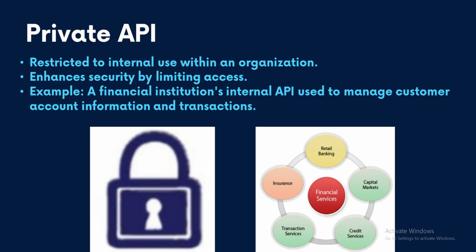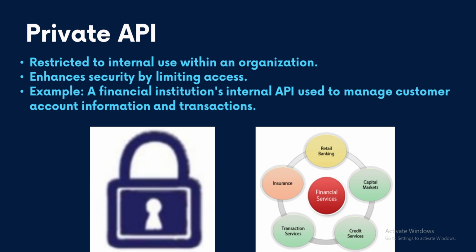An example could be financial services APIs. A bank or financial institution may have a separate API that provides access to account information, transaction history, or other financial data. This API would be used by the bank's own applications and services, and it will not be exposed to any third party. Another example could be internal data of an organization. An organization may have a private API that allows different departments or systems to access the company's data, such as employee information.